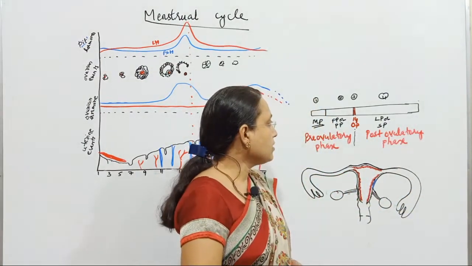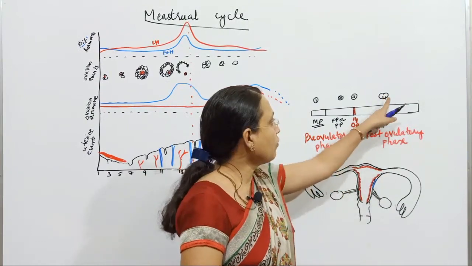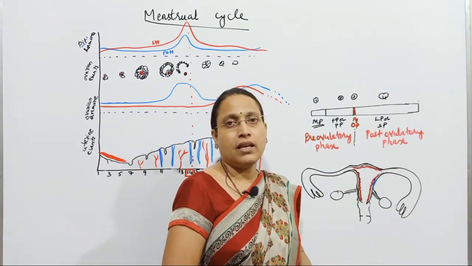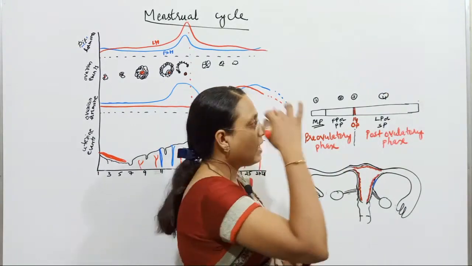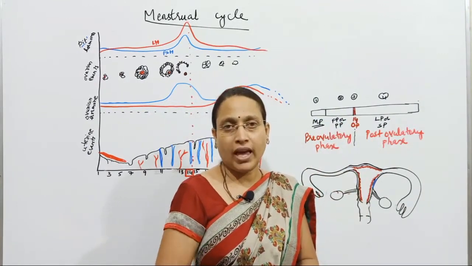And you should know that the post-ovulatory phase usually involves which phase? The 4th phase, that is the luteal phase, is constant in human beings. Whereas the earlier phases keep on varying.